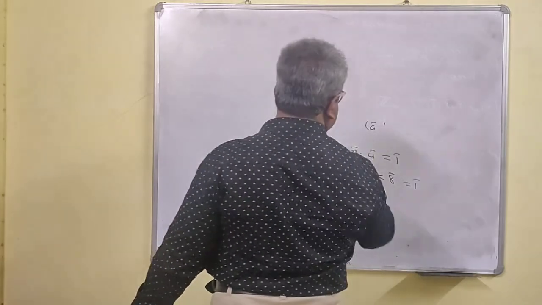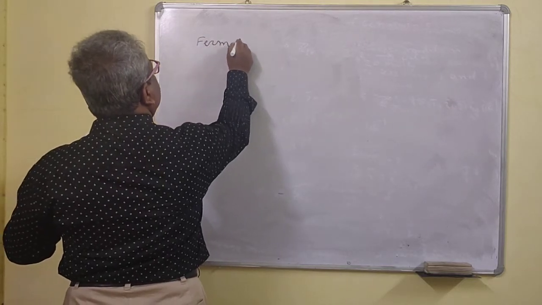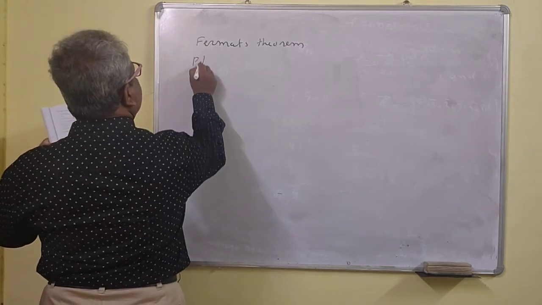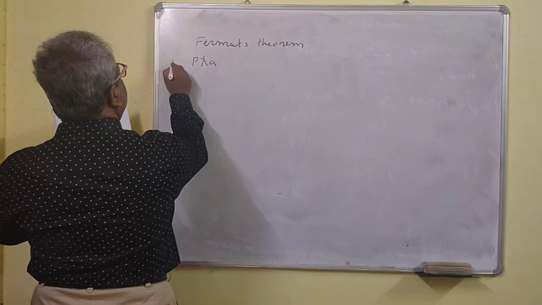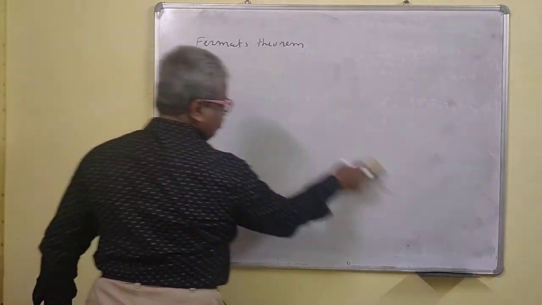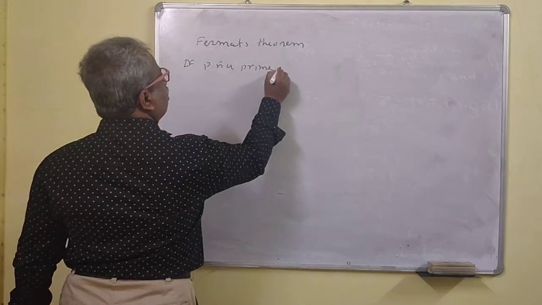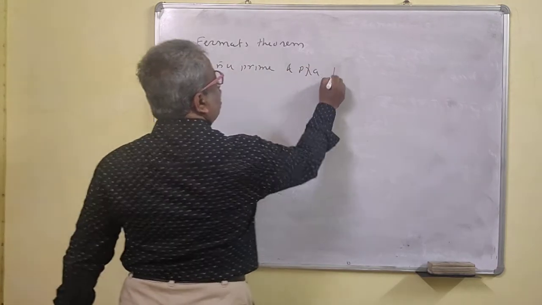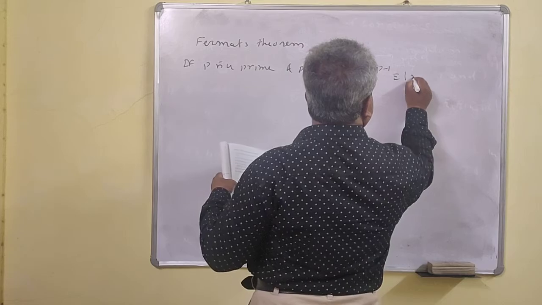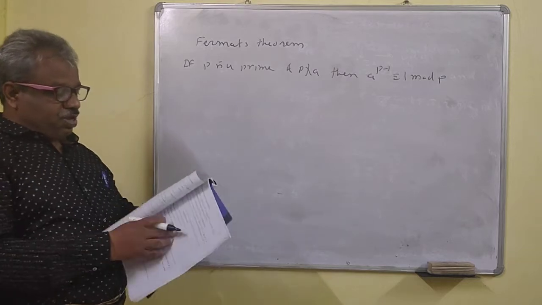Now last is Fermat's theorem, which you have seen. Fermat's theorem: if P is a prime and P does not divide A, then A raised to P minus 1 is congruent to 1 mod P. The proof will not be there.